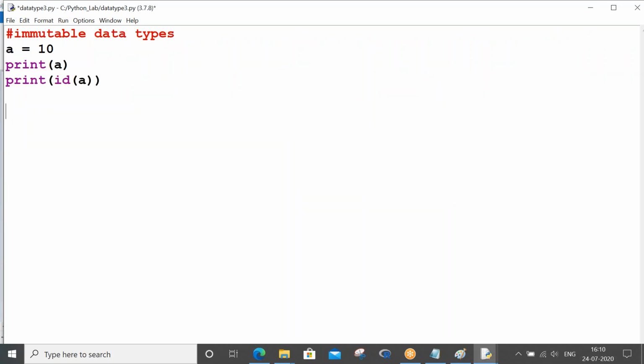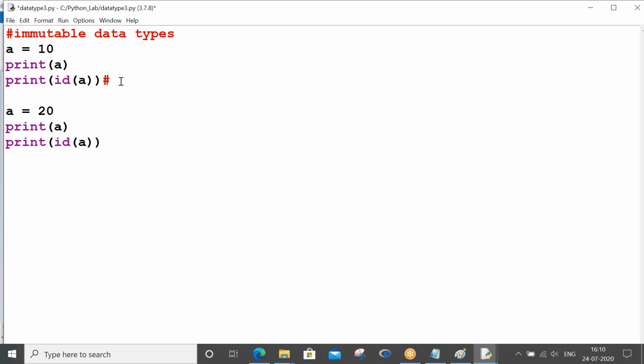Okay, now let me try to modify a equals 20. Print a. Now print id of a. Let us try to see the address of a.